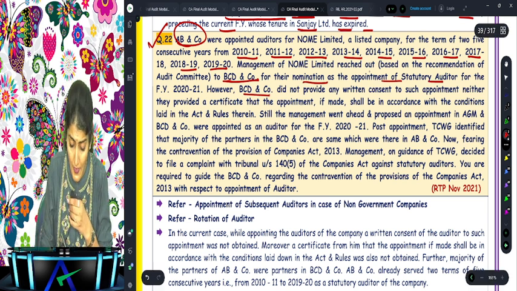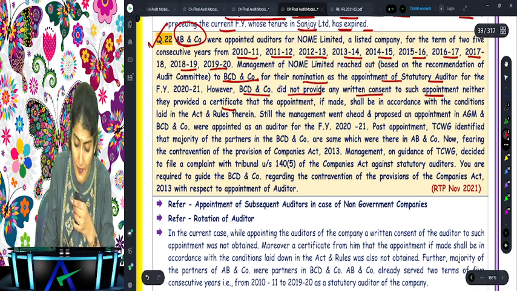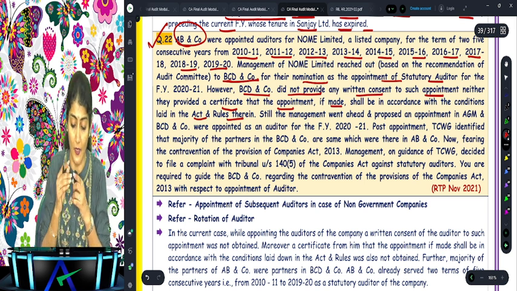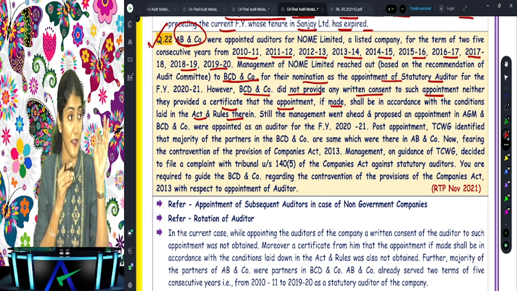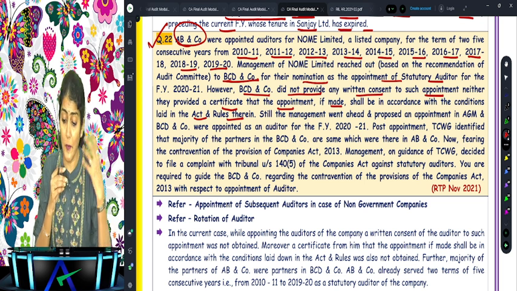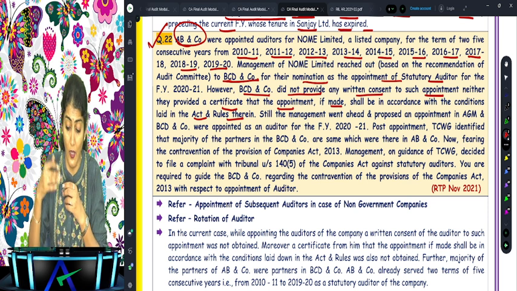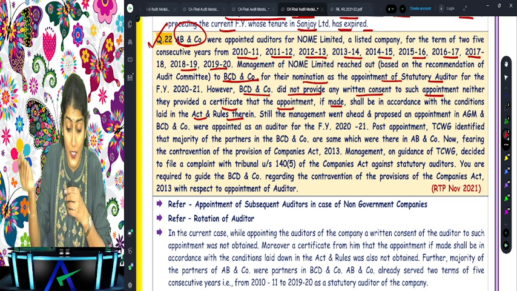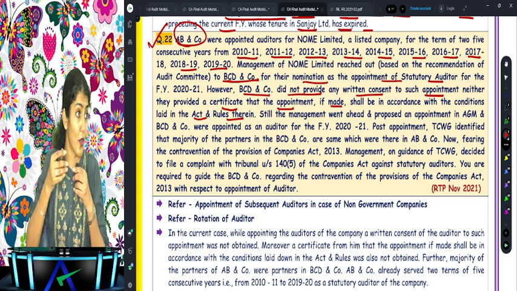However, BCD and Company did not provide any written consent to such appointment. Neither did they provide the certificate that the appointment will be in accordance with the conditions laid in the Act and rules therein. What did I tell you? Okay, before the appointment of the auditor, the written consent and certificate is required to be obtained from the auditor. Still, the management went ahead and proposed an appointment in the AGM, and BCD and Company were appointed as an auditor for 2021. Post-appointment, TCWG identified that the majority of the partners in BCD are the same which were there in AB and Company. Oh my God, common partners.